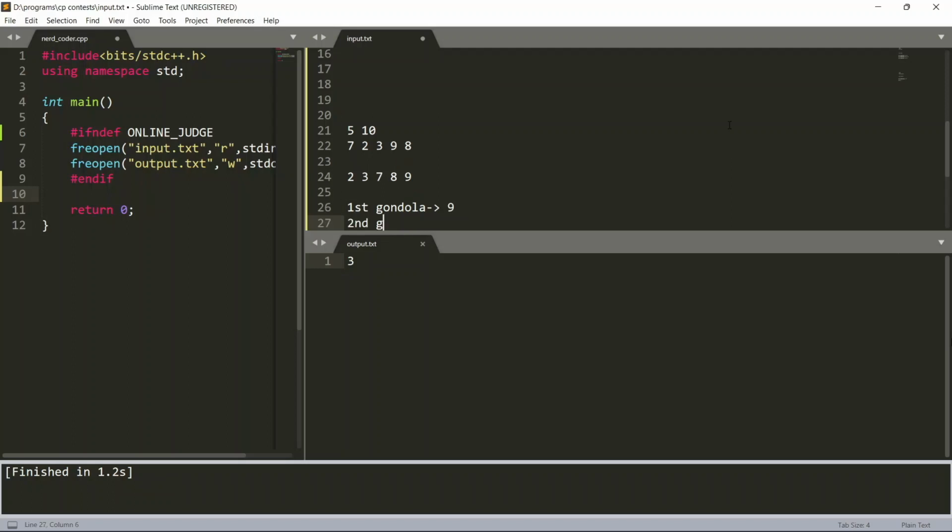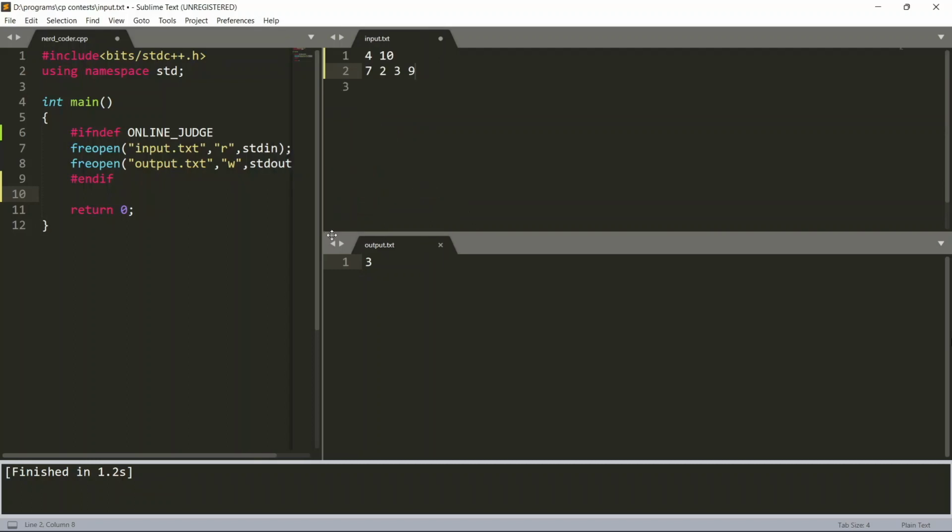Now what we will do, we take the child with the maximum weight. Now the maximum weight is 8 and we see that capacity of weight 2 is remaining and we have a child of weight 2, so we take this 8 and we take this 2 and we place them in a gondola, and the sum is 10, which is equal to the limit, so we can place them. Now only 3 and 7 are left and you can place them as their sum is 10. So now let's code it.